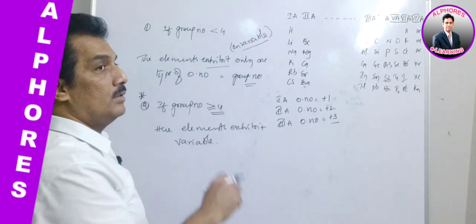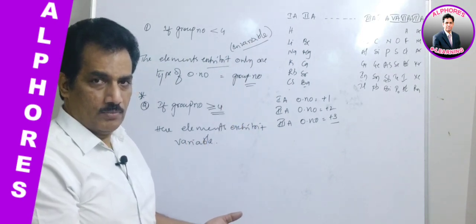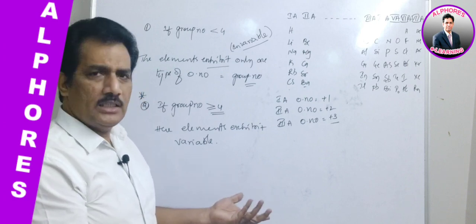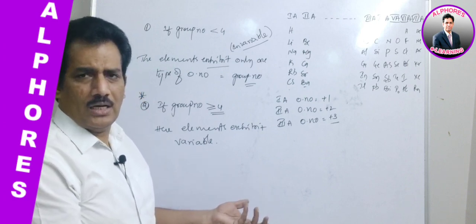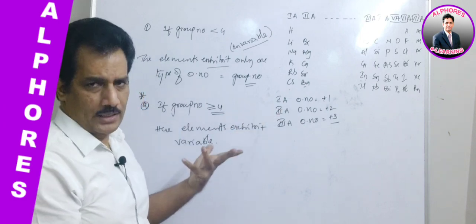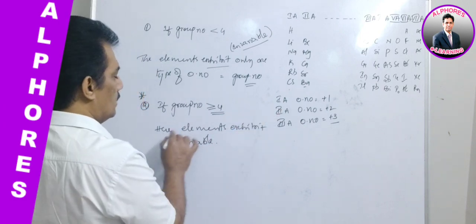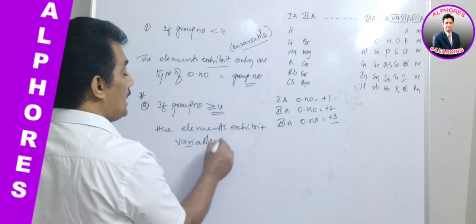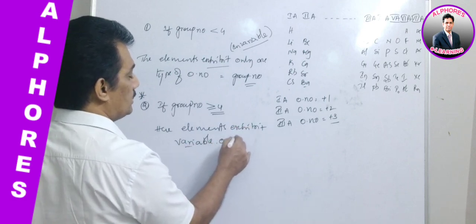Variable means more than one kind. Clear? They may exhibit more than one kind of oxidation state. Say for example, here I am going to explain. For example, here elements exhibit variable oxidation numbers.